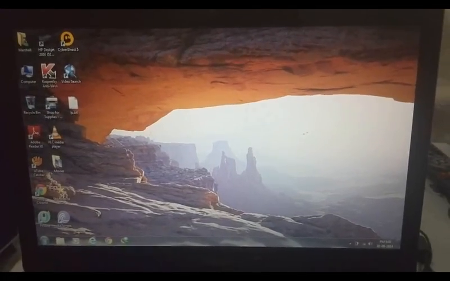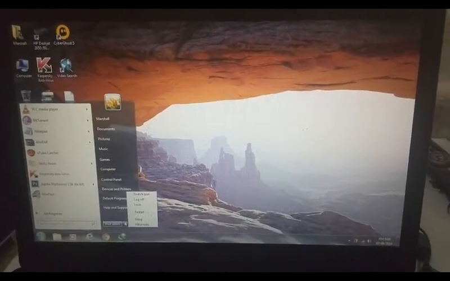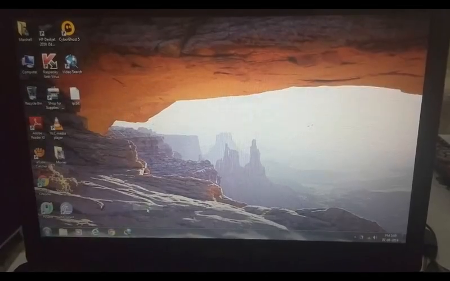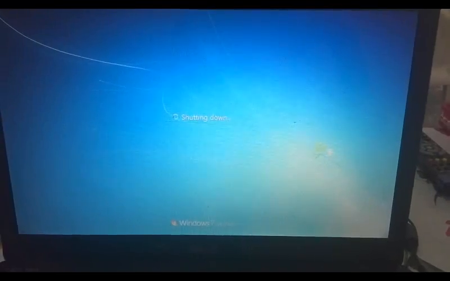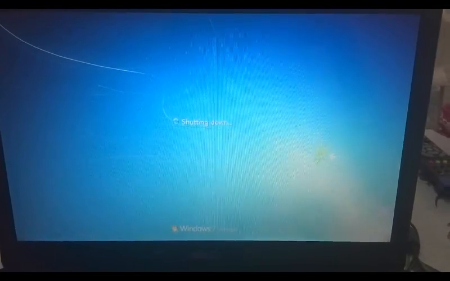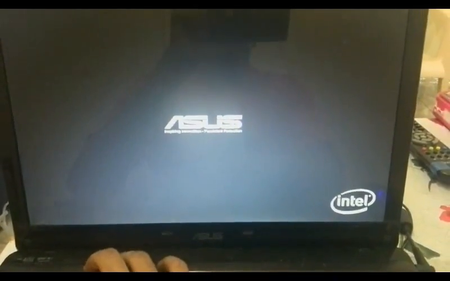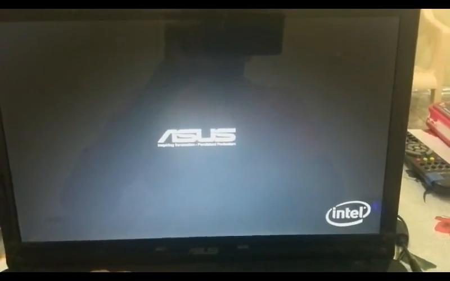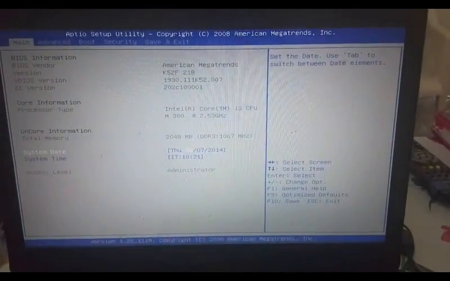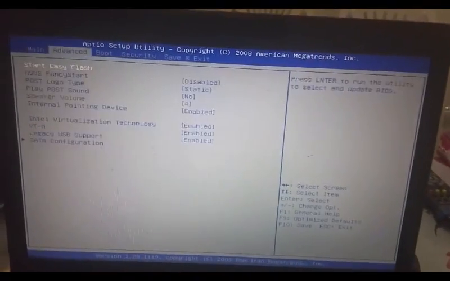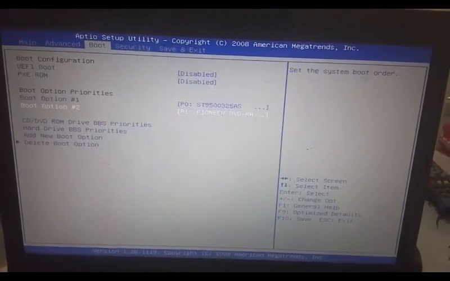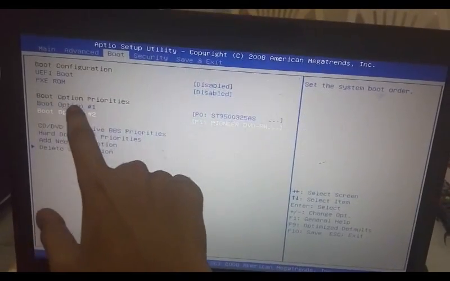Okay guys, now restart your PC. Going down. Get ready. Press F2. F2 for this when the company name shows. Now you see the option called boot. Take it. Now you're going to change the boot option 1.